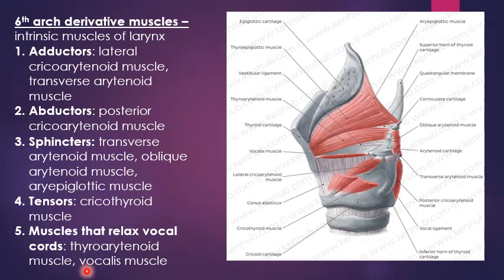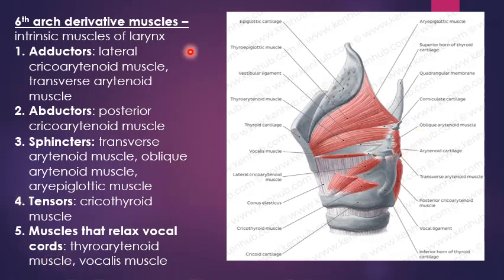But the list of muscles are: cricothyroid, posterior cricoarytenoid, lateral cricoarytenoid, thyroarytenoid, and transverse and oblique arytenoid.